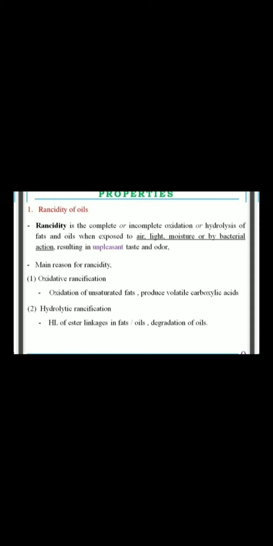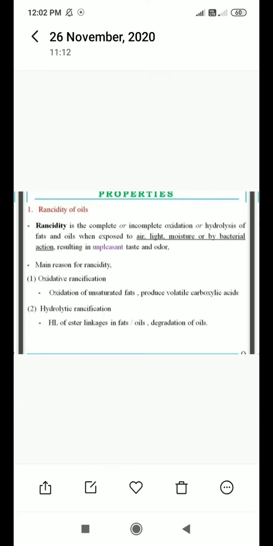To avoid this rancidity of fats or oil, we can use some natural antioxidants, in this case against oxidative rancidification. Which are the natural antioxidants? Ascorbic acid.